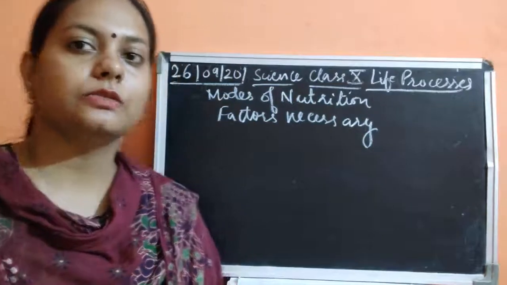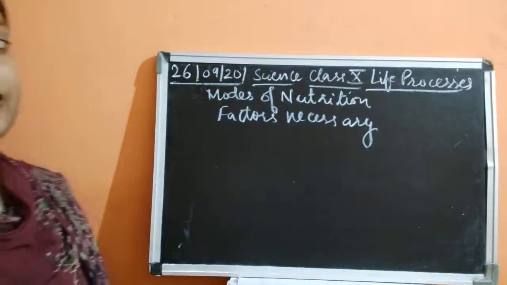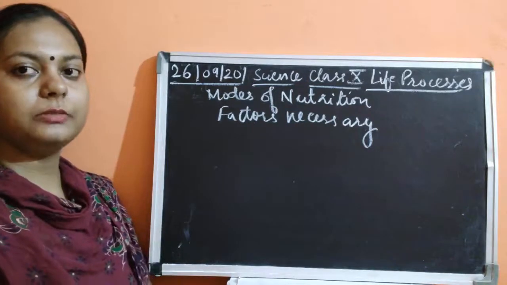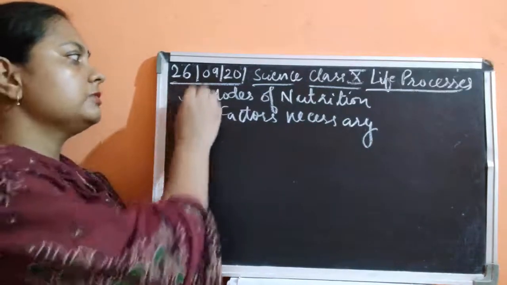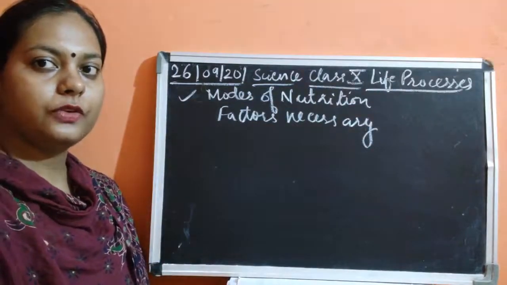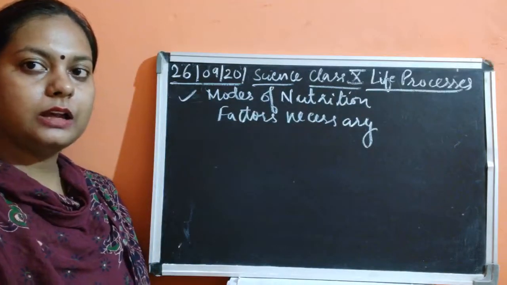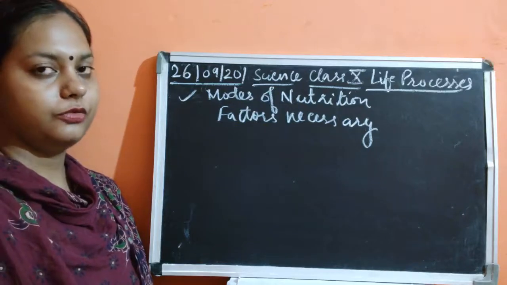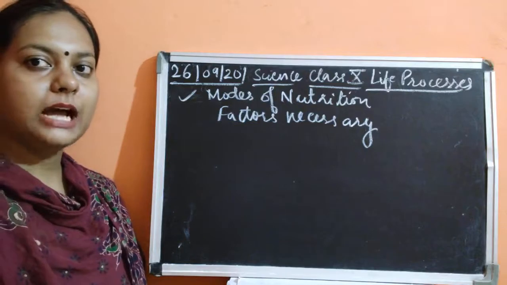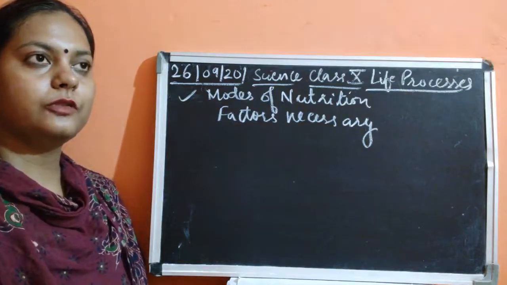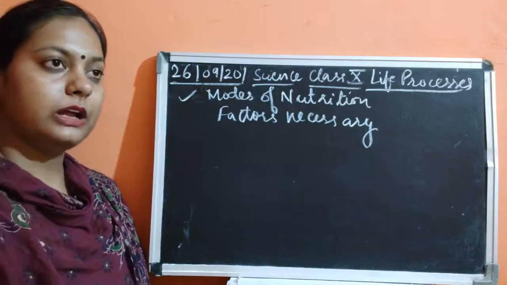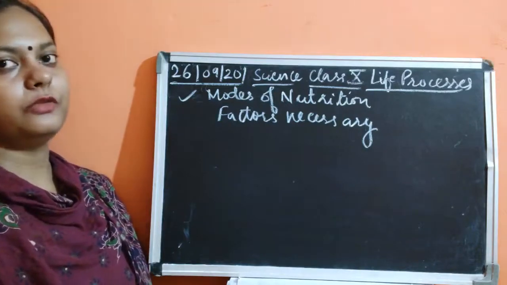Now what did we study next? We studied the modes of nutrition. There are two basic modes of nutrition: the autotrophic mode of nutrition and the heterotrophic mode of nutrition. In the autotrophic mode, we studied that plants are able to do photosynthesis only. That is why they are said to be autotrophic, having the autotrophic mode of nutrition.